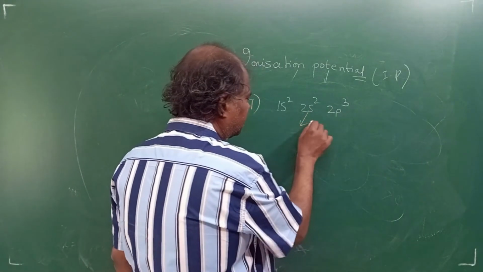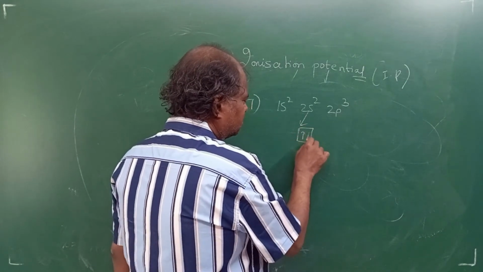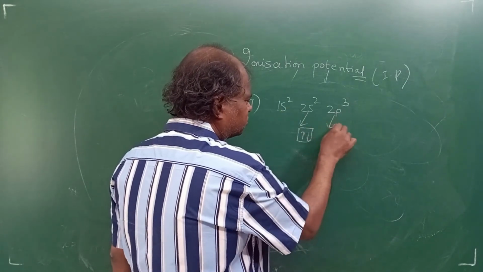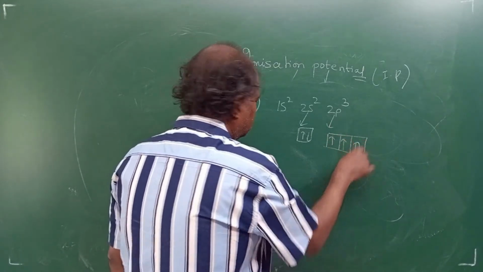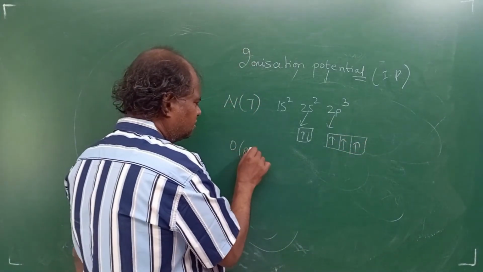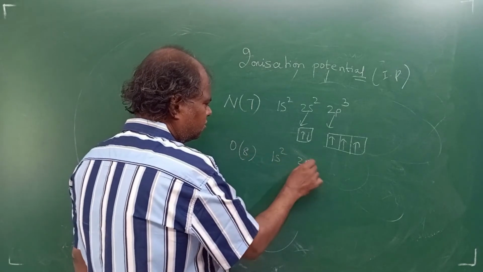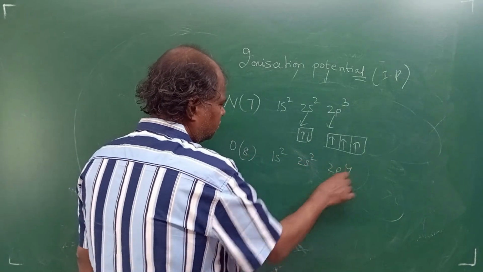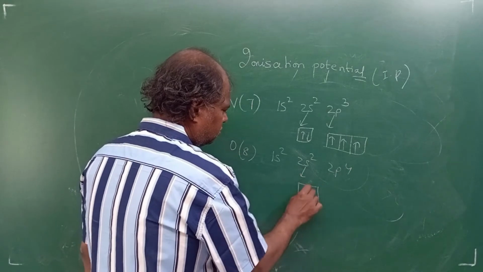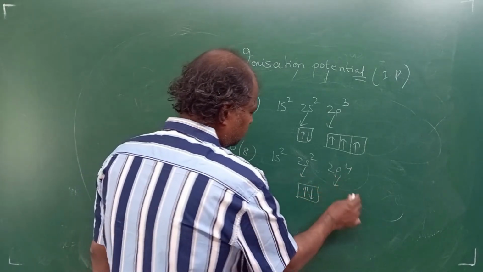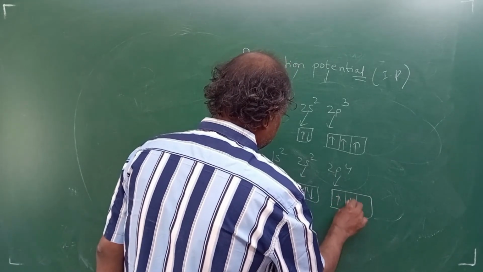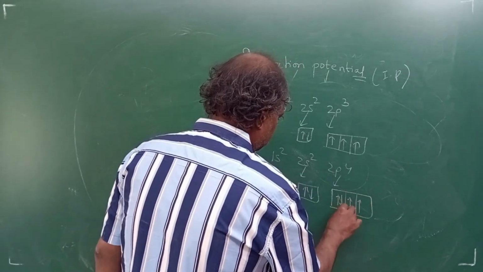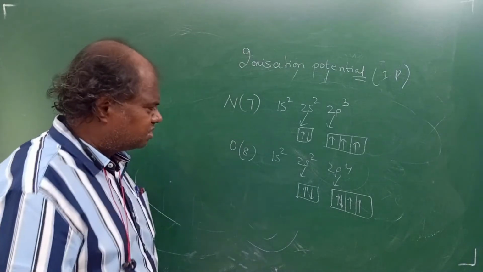Let me draw the box diagram. 2s2, this anyway you can draw it, not a problem. So 2p3 you will draw now. So oxygen is what? 8. 2p4, right?